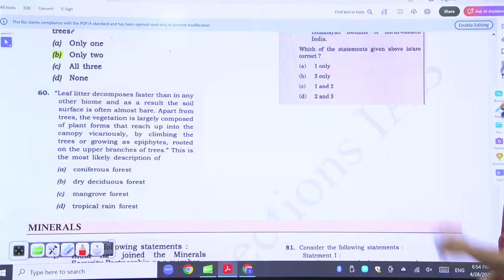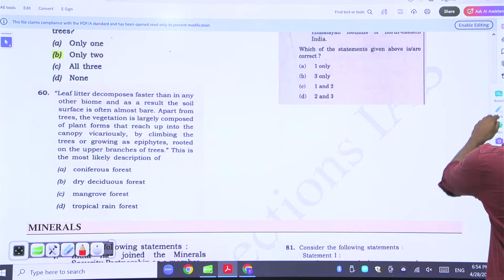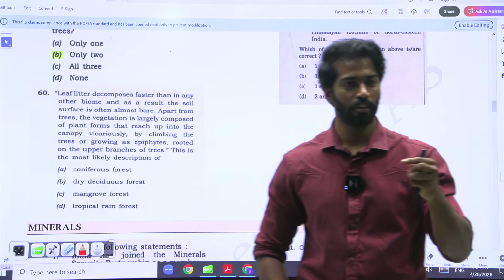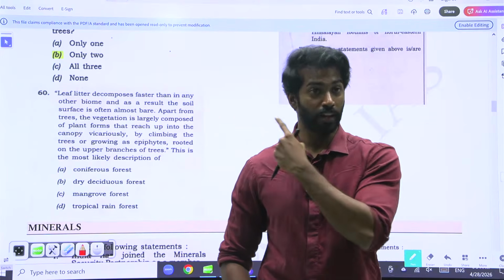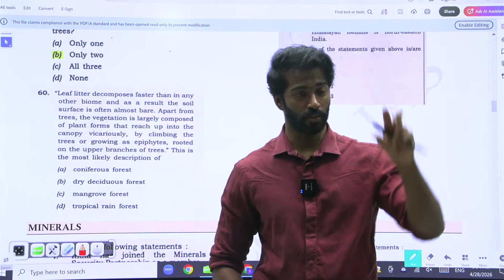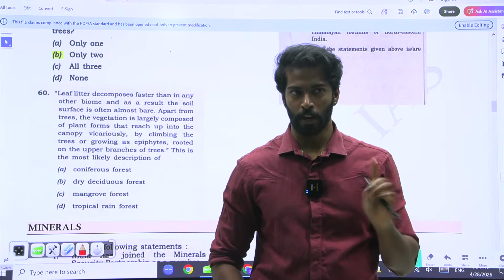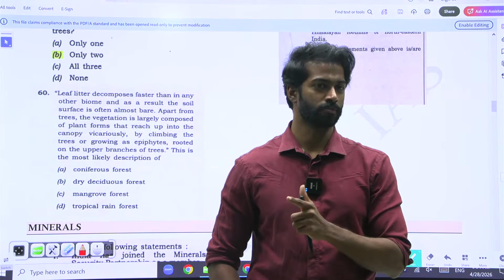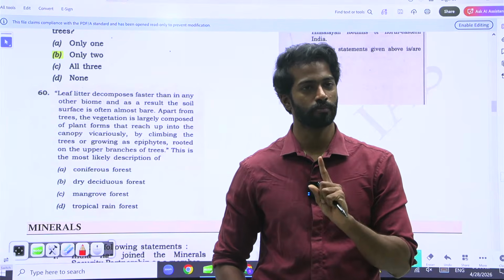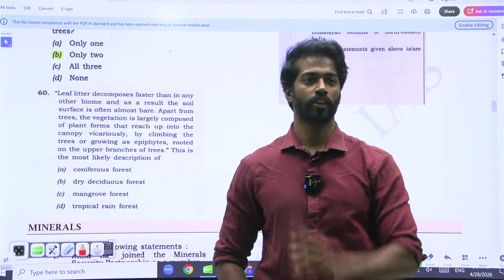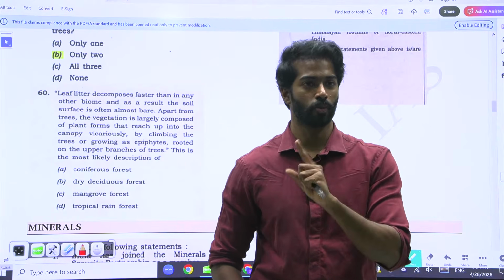Leaf litter decomposes faster than in any. Whenever these kind of questions are coming, try to look for key terms. UPSC will give a key term. Because there is one person who will try to read all of these, the person who will read the complete paragraph and waste time, and one person who will look for the key term. Who is saying more time? So the person who is looking for the key term. UPSC will give key terms for those kind of people who are looking for key terms.